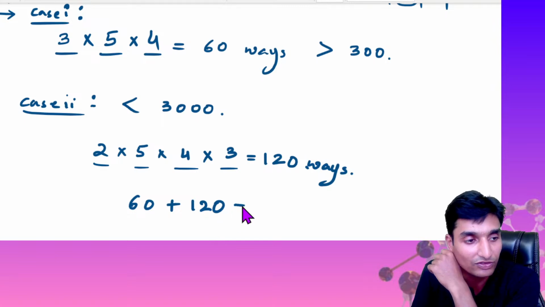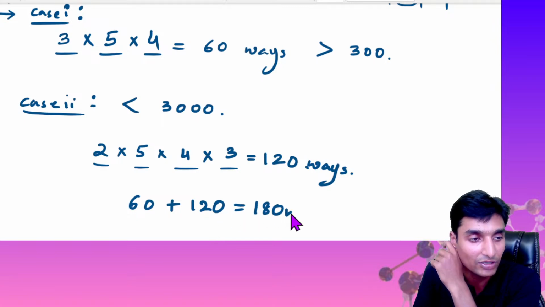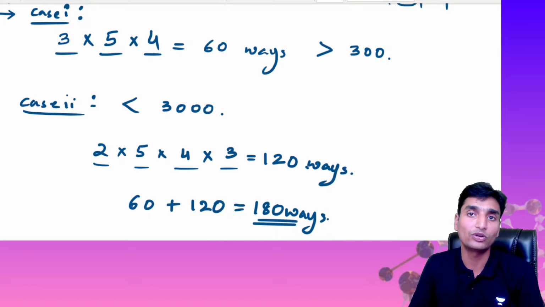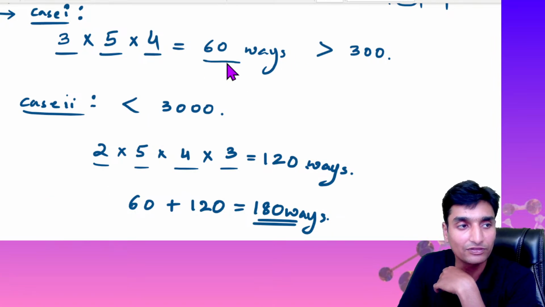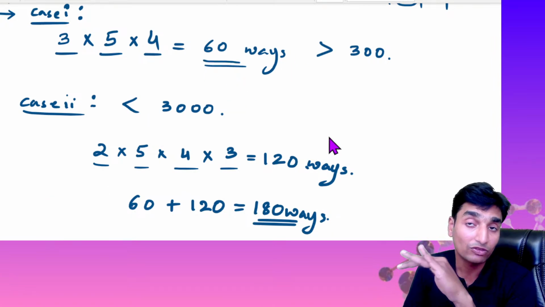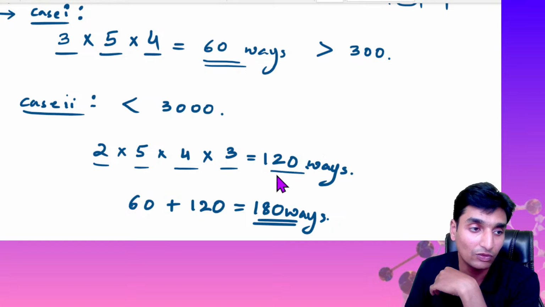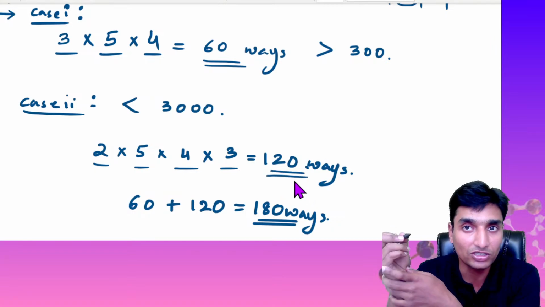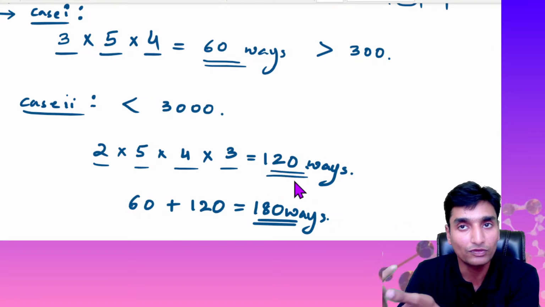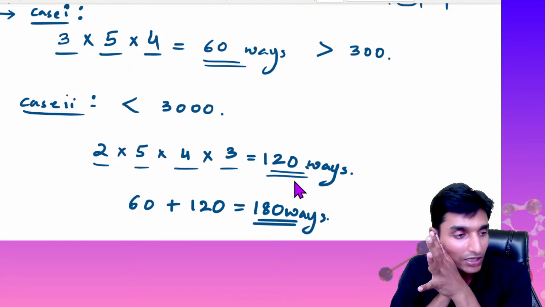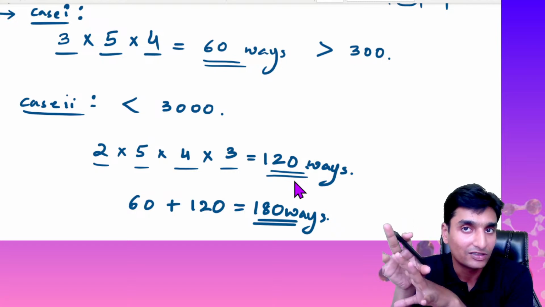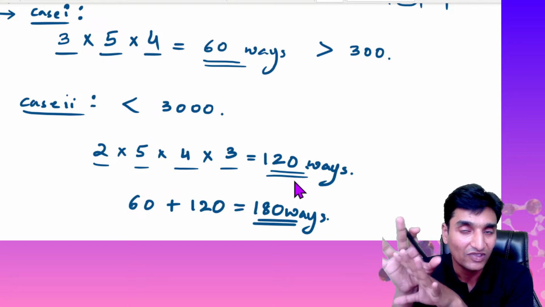So 60 plus 120, that is nothing but 180. Numbers greater than 300 are 60, numbers less than 3000 are 120. So the total is 120 plus 60, that is 180 numbers. So totally your answer, guys, is 180.